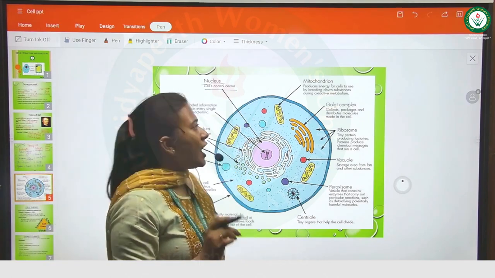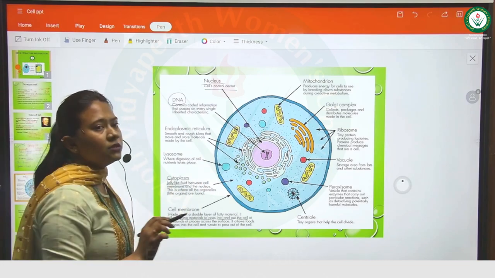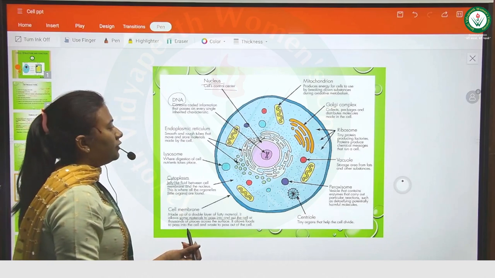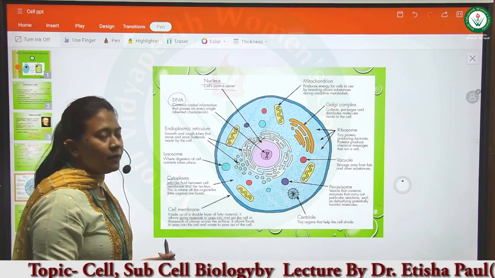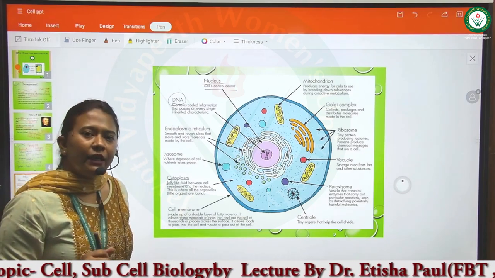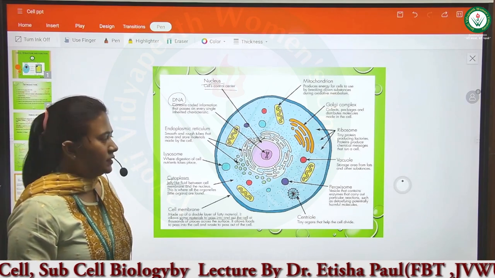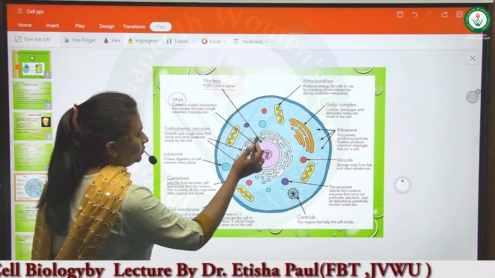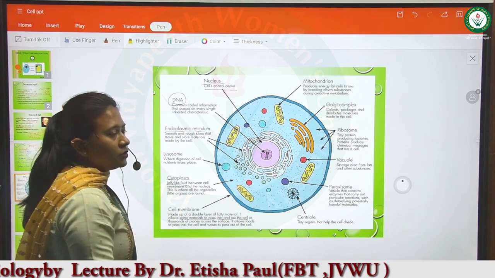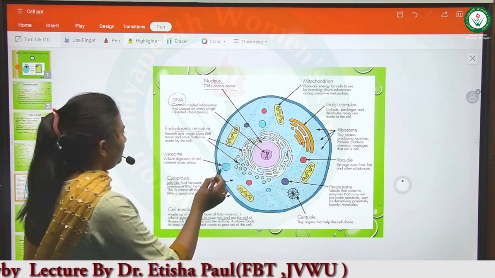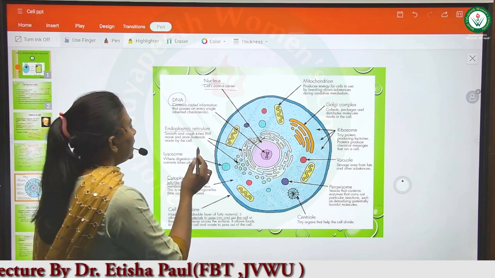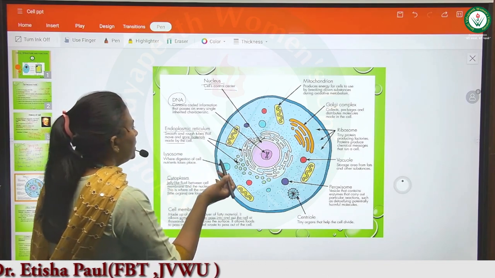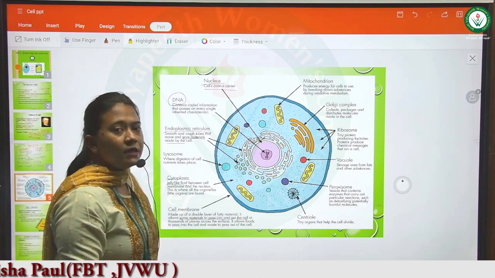You have to remember this, because it contains the DNA, which is the heredity material of the cell. Then we have the endoplasmic reticulum, which surrounds the nucleus and stores material which is made by the cell.